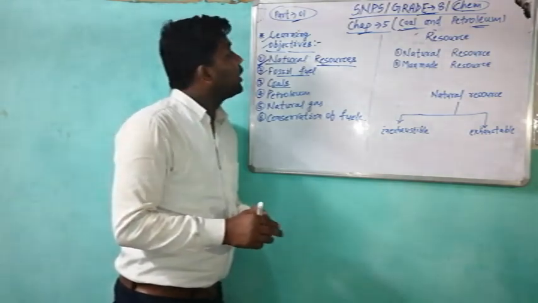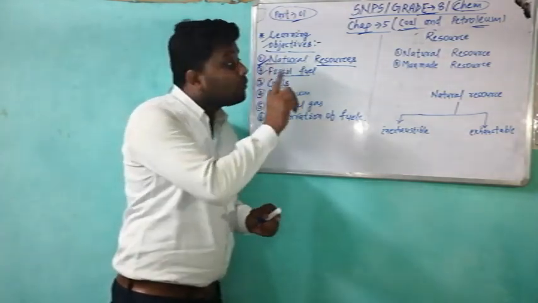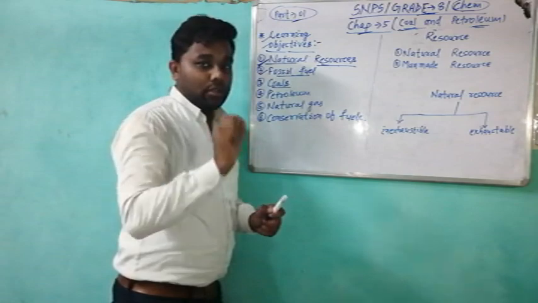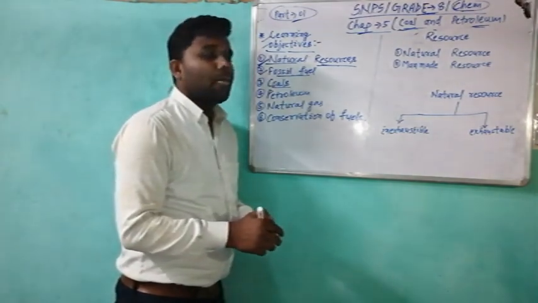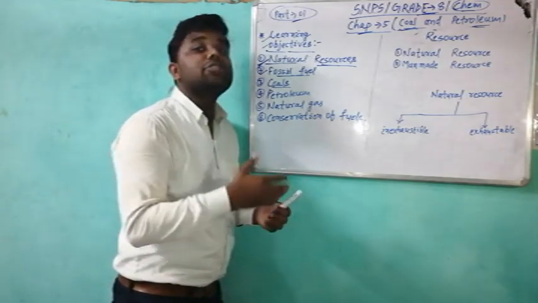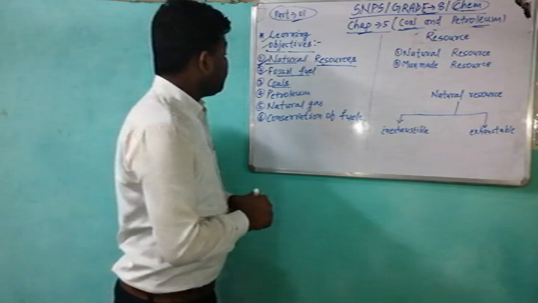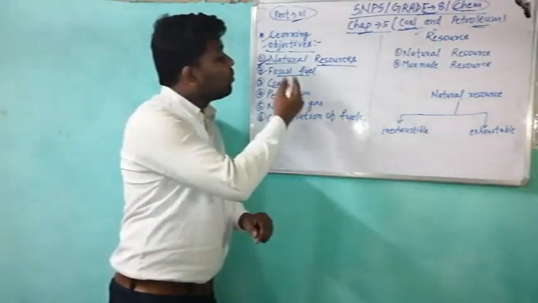This is very important. What are the learning objectives of this chapter? First, we should know about the learning objectives. That means what are the topics that we will discuss in this chapter. These are six topics, six objectives.